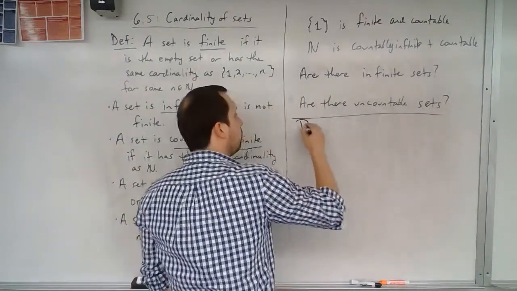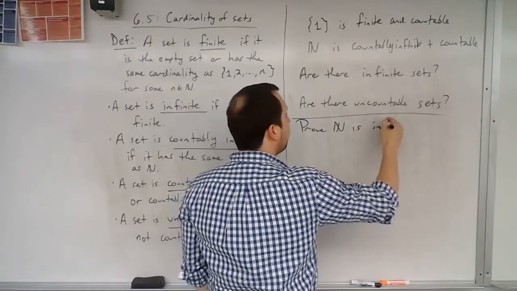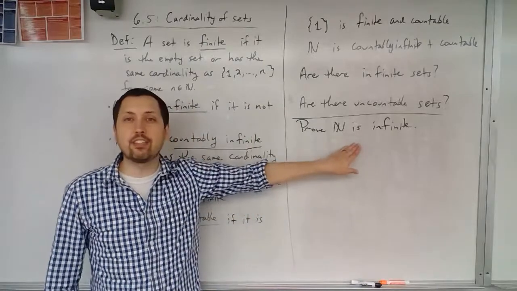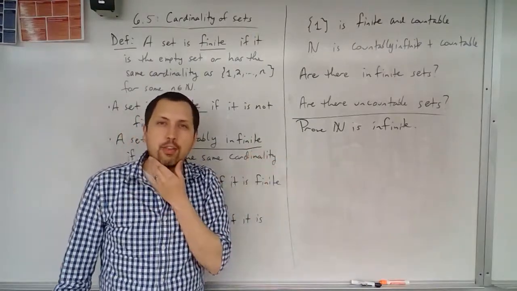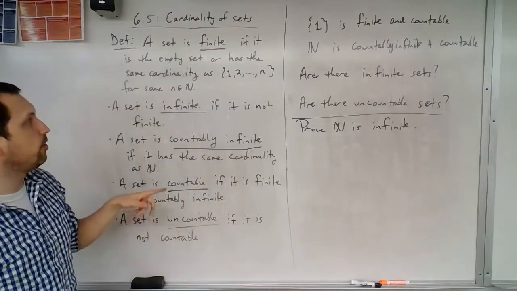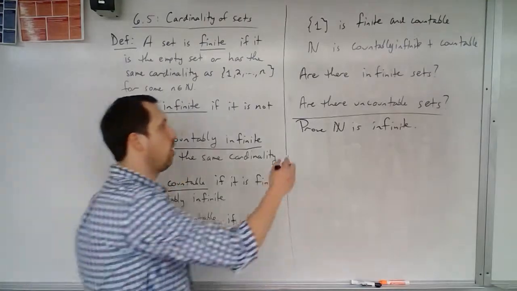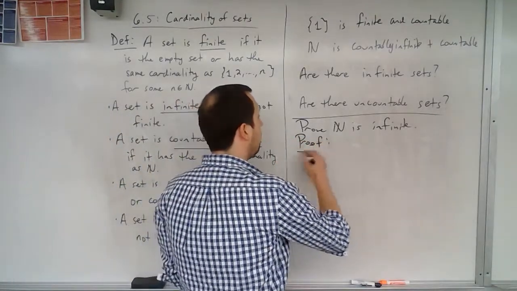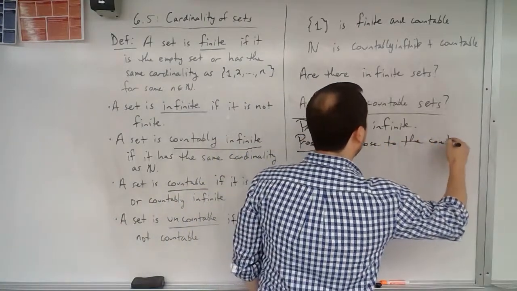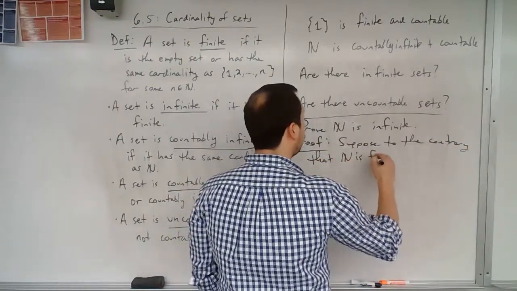So we will prove that the natural numbers is an infinite set. If you're thinking about how you would prove that, the first technique that you should be thinking of is contradiction. If we're trying to show that it is not finite, then we'll assume, what if it is finite? So our proof is going to be: suppose to the contrary that N is finite.